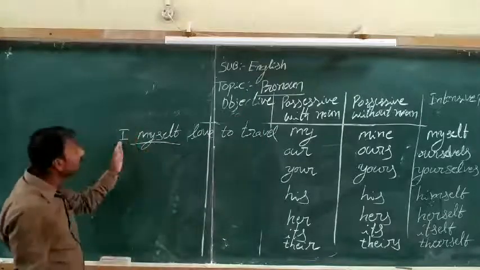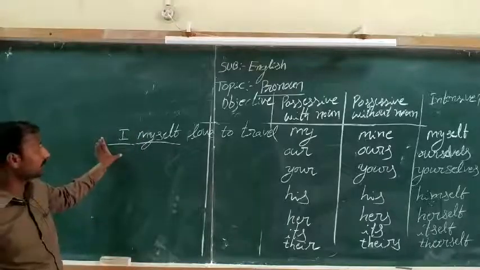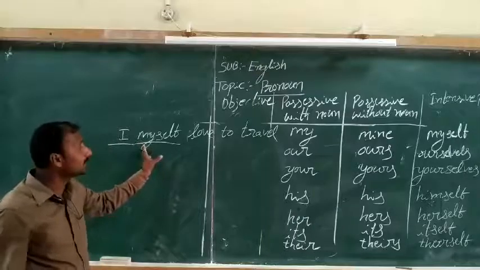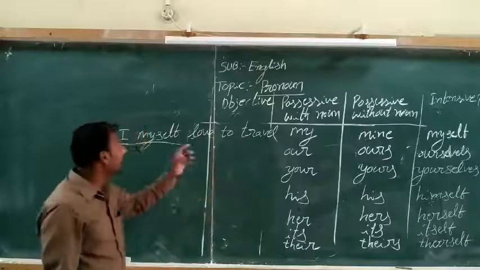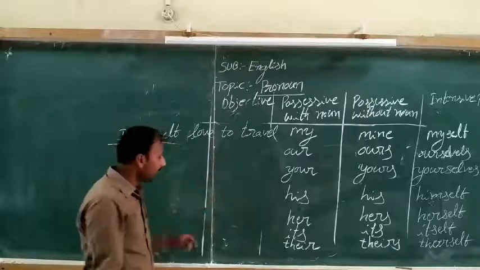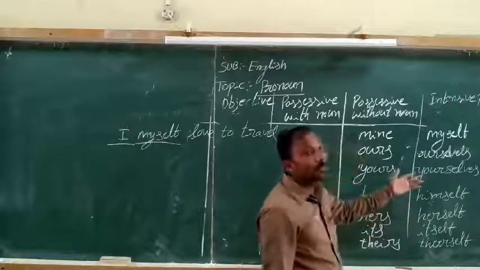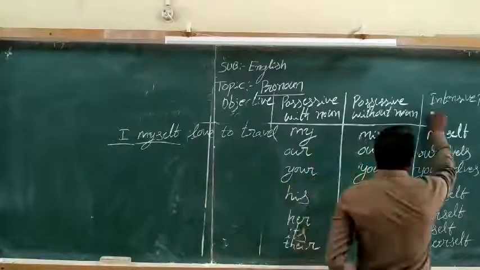I is also a pronoun in the subjective case. Then myself is used for intensifying. I myself love to travel. So that is an example of an intensive pronoun, and intensive pronouns are nothing but reflexive pronouns.